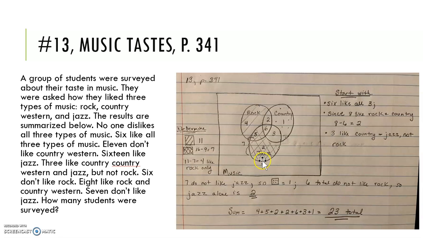Now I have filled in every portion of the Venn diagram, so I can determine by adding them all up the total. So I have 4 plus 5 plus 2 plus 2 plus 6 plus 3 plus 1, and that gives me a total of 23 students who were surveyed.